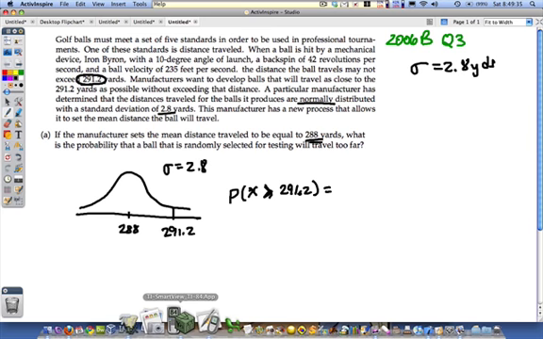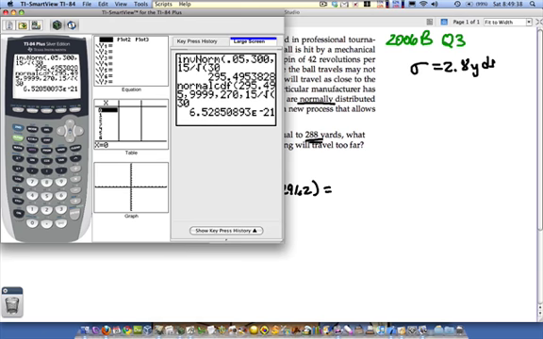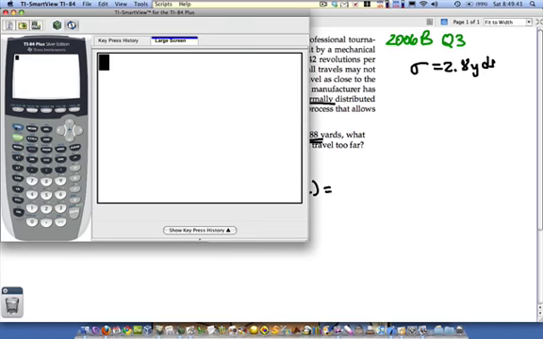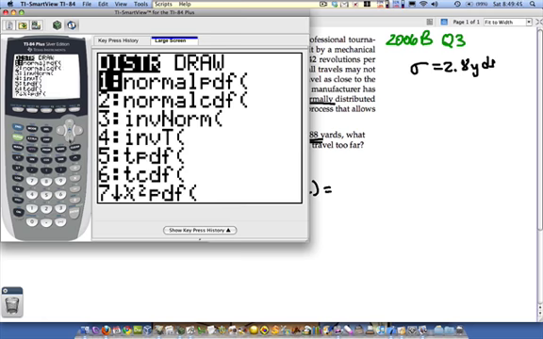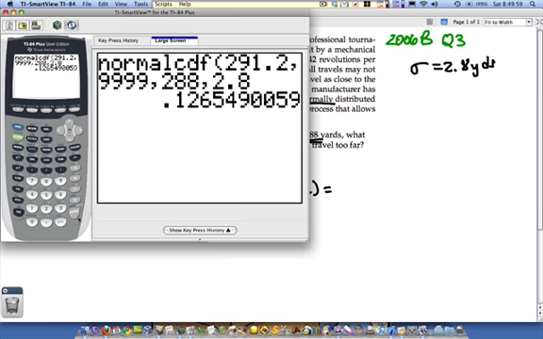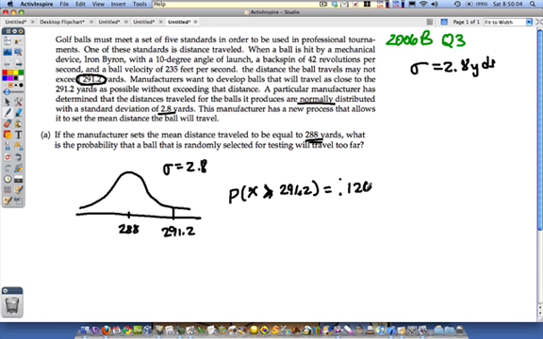Okay, so I'll get my calculator out, and I'll make that bigger so you can see it, and I'll do normalcdf of 291.2, big number, 288 is the mean, standard deviation is 2.8, and the probability is 0.1265. So let's write that, 0.1265. That's the probability, and this is the answer to part A.